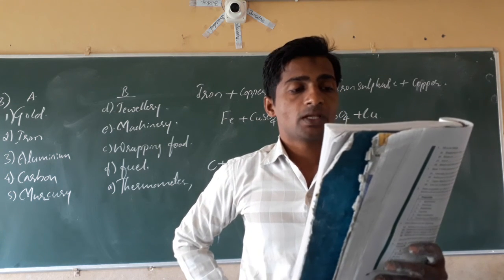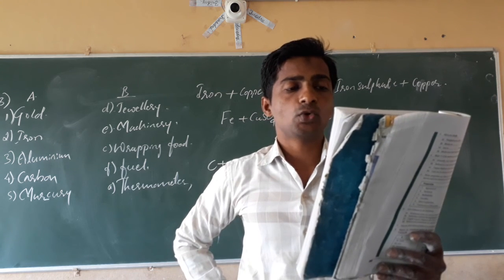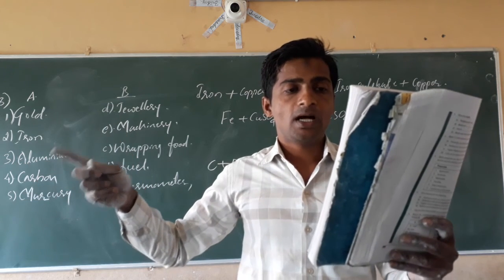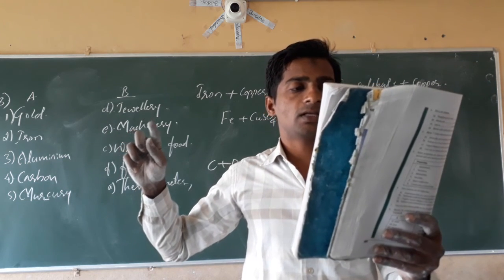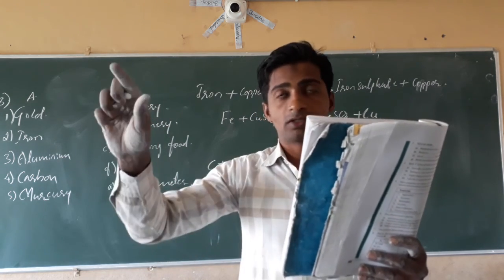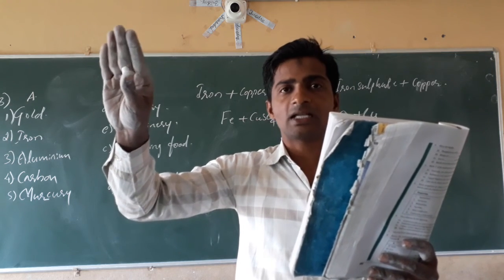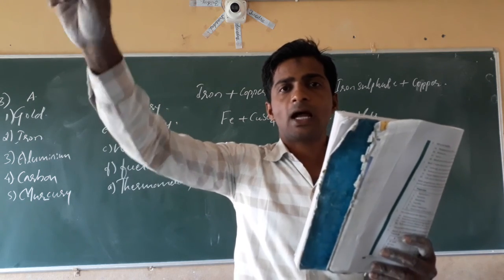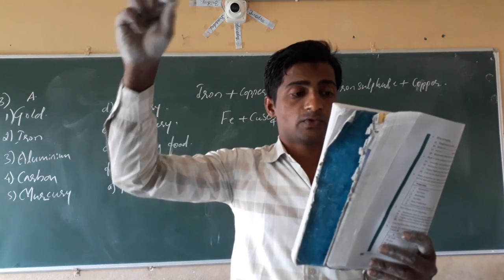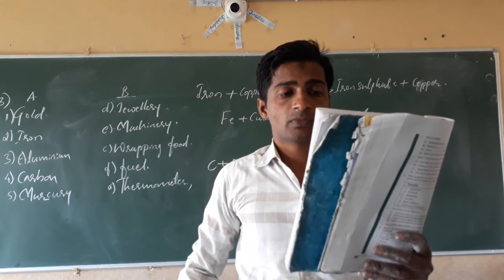11th question C. One day, Rita went to a jewelry shop with her mother. Her mother gave an old gold jewelry to the goldsmith for polish.